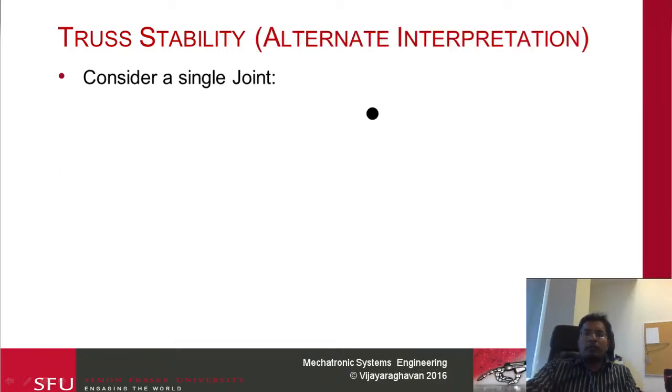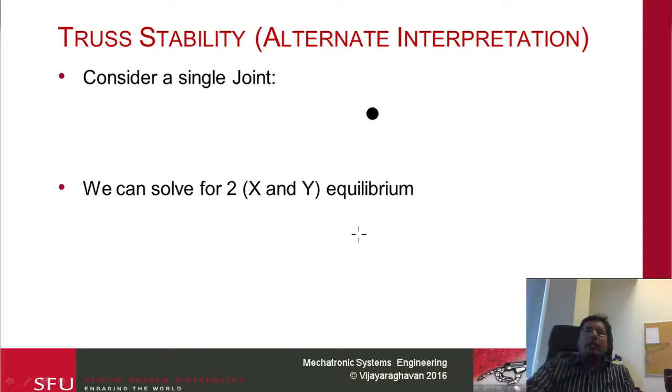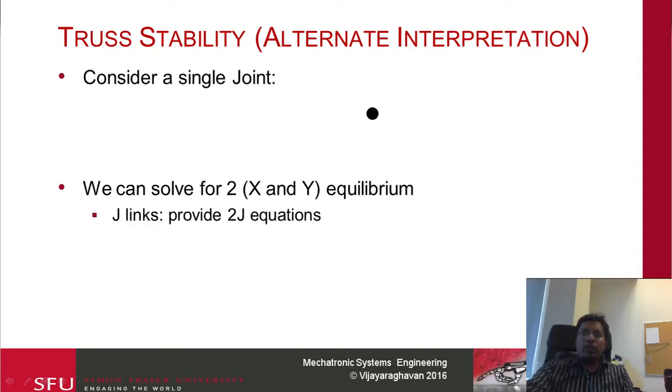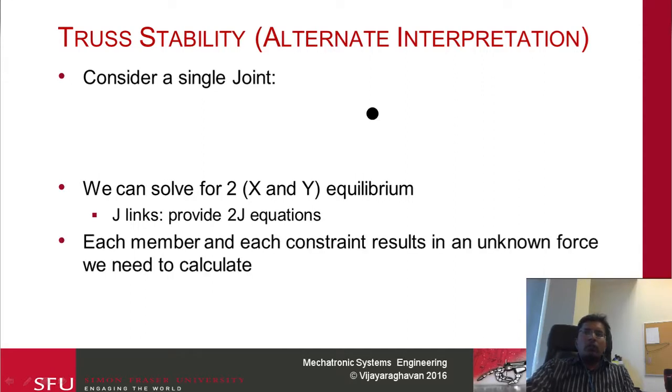truss internal forces. If you think about an alternate interpretation, if you consider a single joint, you end up with two equations, the x and y equilibrium for this joint. This basically provides 2 times j equations. Each link and constraint is going to be an unknown force. So when these two numbers are equal, we have the same number of equations and unknowns, so we'll actually be able to solve our equations.